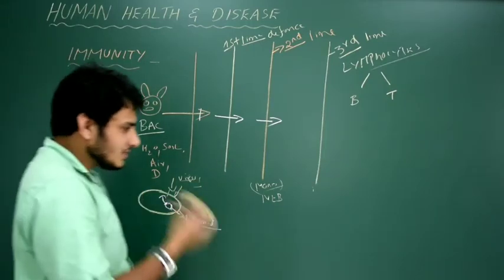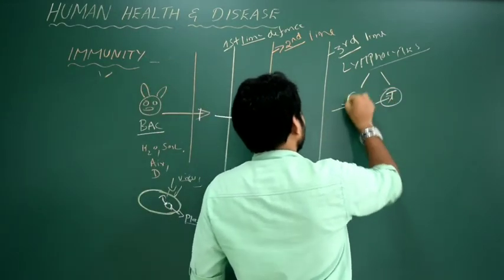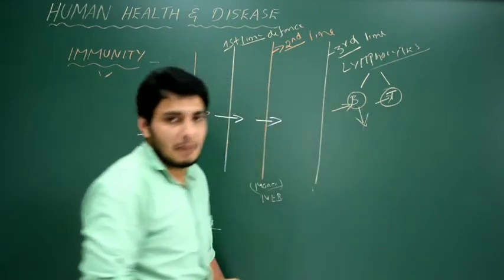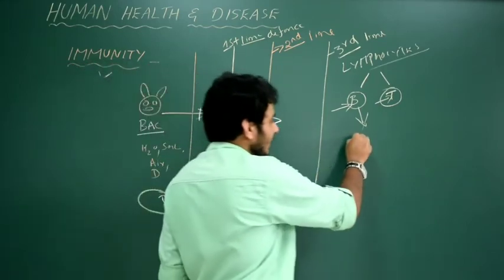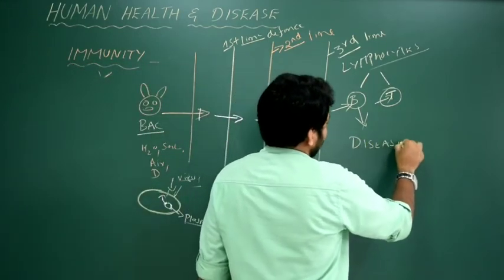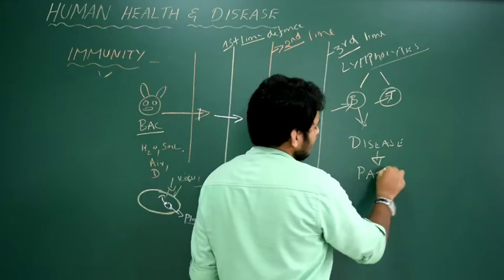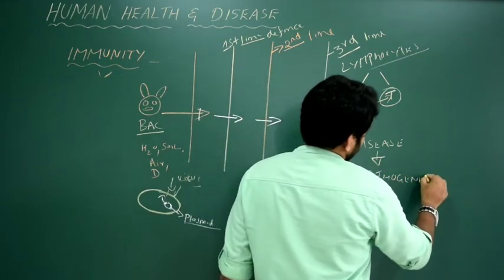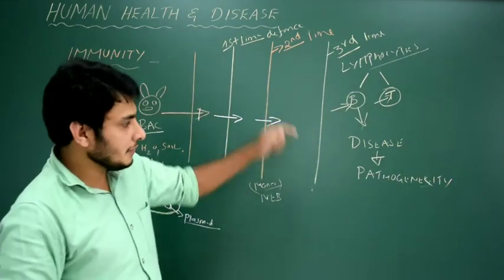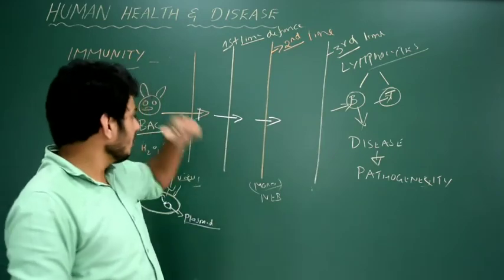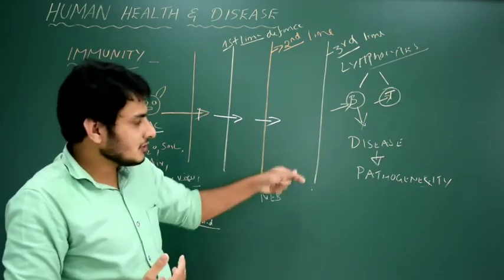So what is pathogenicity? Now this bacteria is very strong and it can overcome the defense mechanism exhibited by the third line of defense, and finally it succeeds to cause a disease. Then it is the ability of the bacteria to cause the disease that is called pathogenicity. I'm sorry about the spelling. Okay, whatever it is. Pathogenicity. So any bacteria, virus, or maybe fungus, whatever it is, if it has the ability to cause the disease in any organism, then it is called pathogenicity.